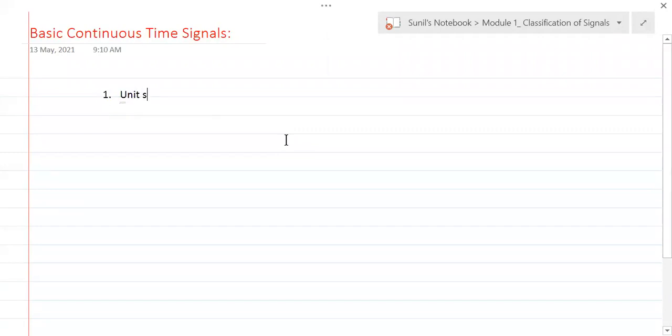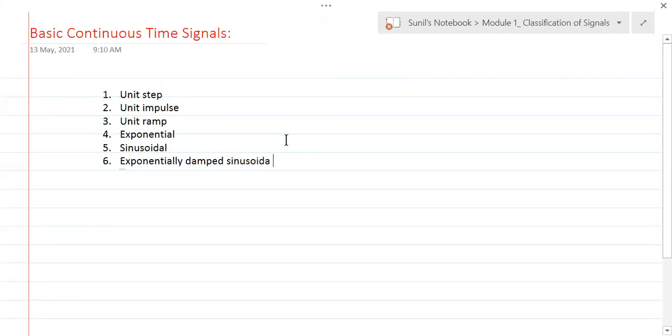Unit step we have seen, then unit impulse we have seen, then unit ramp, exponential signal we have seen, then we have seen sinusoidal signals, then exponentially damped sinusoidal. These are all the signals that we have seen.